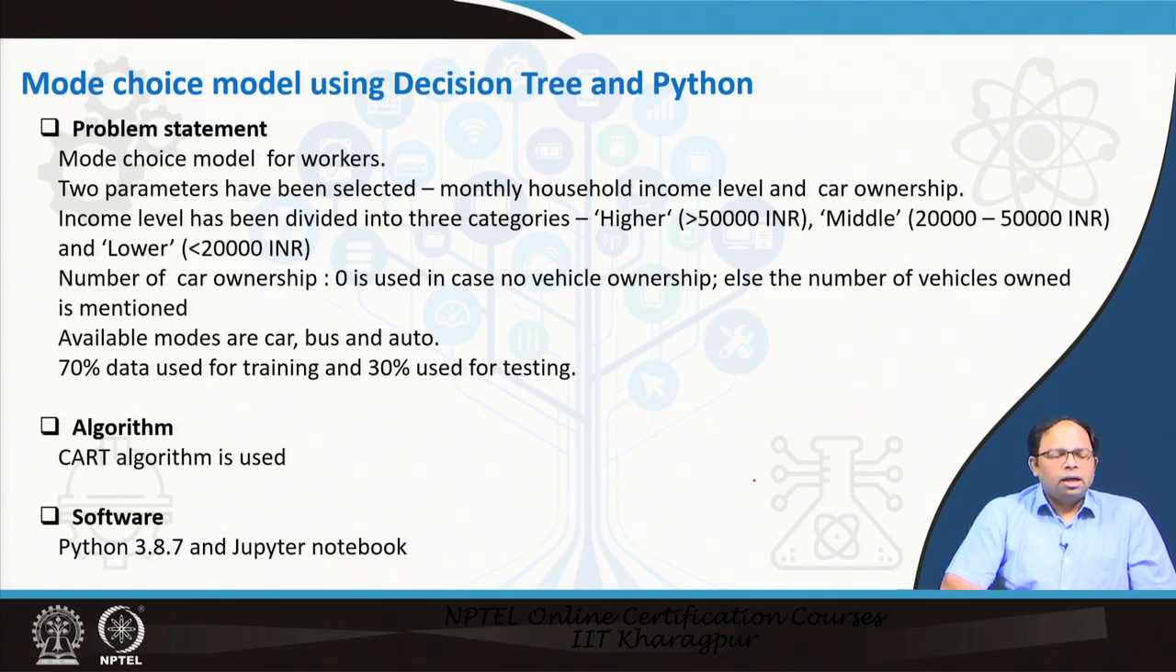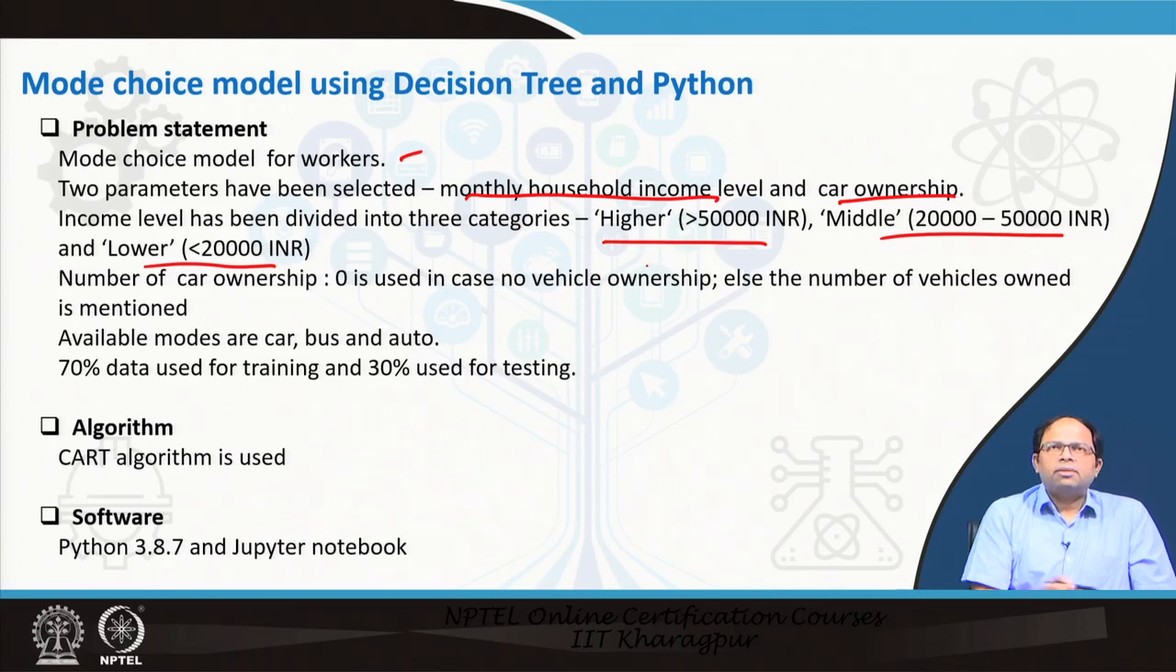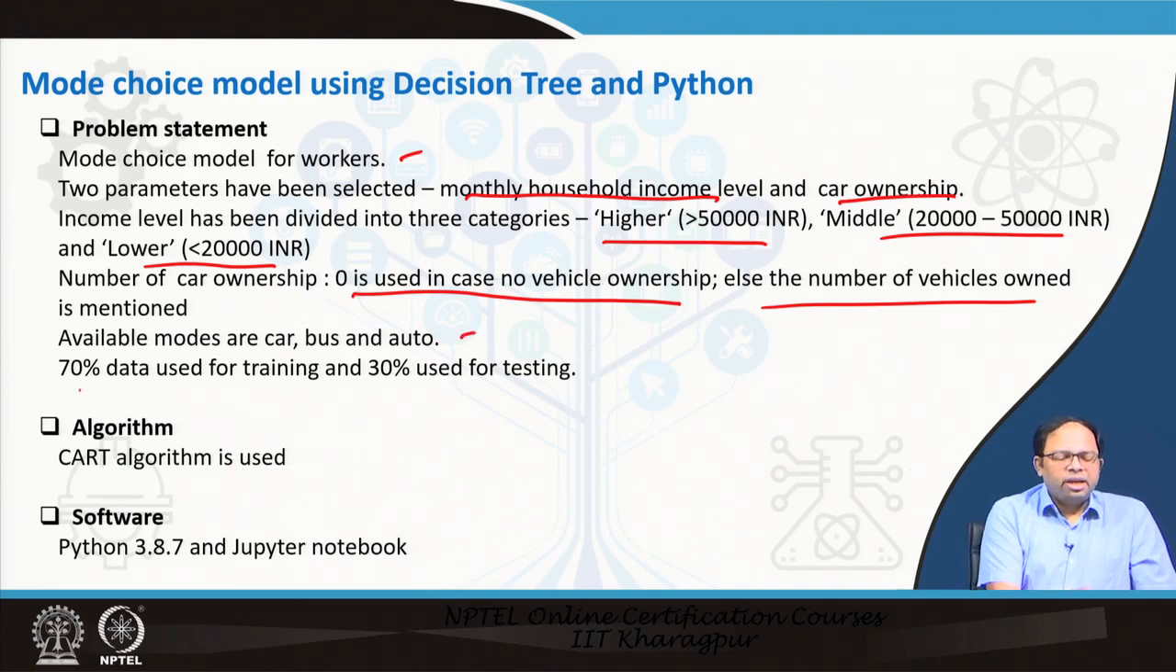Let us see an example of a mode choice model using decision tree, and we will use Python. A mode choice model for workers is being developed. Two parameters are selected: monthly household income level and car ownership. Income level is divided into three categories: higher, middle and lower. Lower is less than 20,000, 20 to 50,000 is middle, and higher is greater than 50,000. Number of car ownership is 0 in case of no vehicle ownership, and else the number of vehicles owned is mentioned. Available modes are car, bus and auto. Auto means auto rickshaw. 70% data is used for training and 30% is used for testing.